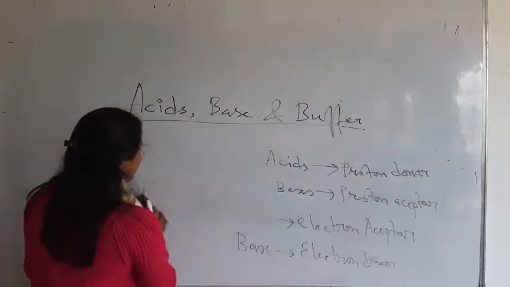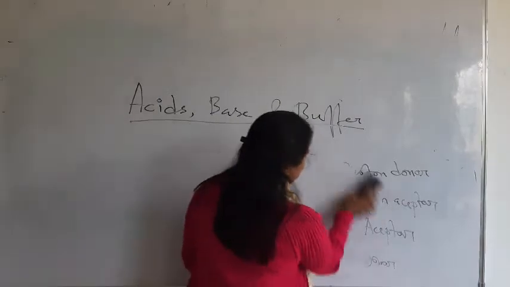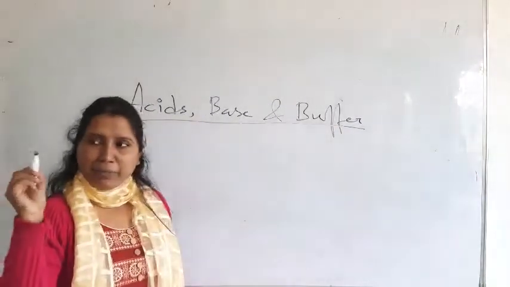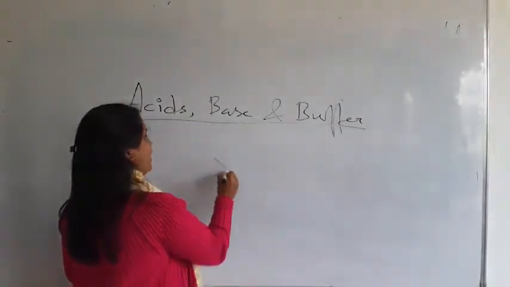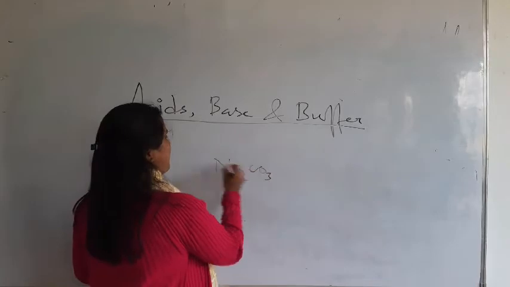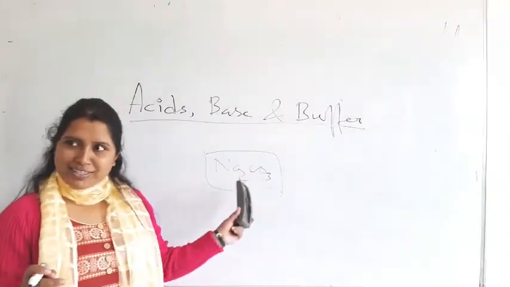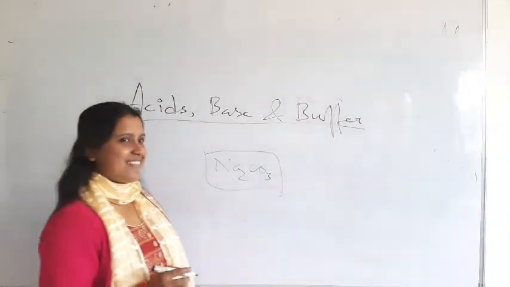Now, I am giving one example. I am giving the name of one chemical. You will tell whether it is acid or base. It is sodium carbonate. Have you any idea what this is? Acid or base? Sodium carbonate?